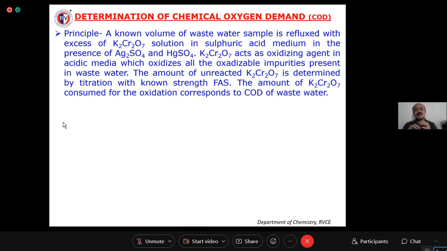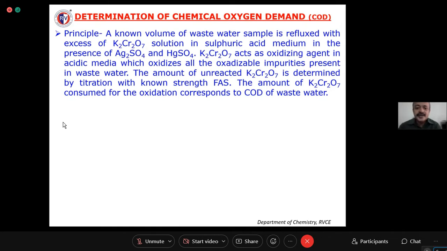Then how to estimate this unconsumed potassium dichromate? Just by seeing, can you estimate? No. Can you weigh it or measure the volume? No, because it is in the reaction mixture. How can you do that? By volumetric titration you can do, right? So what is the nature of potassium dichromate? Potassium dichromate is the oxidizing agent, so you have to titrate it against a reducing agent.